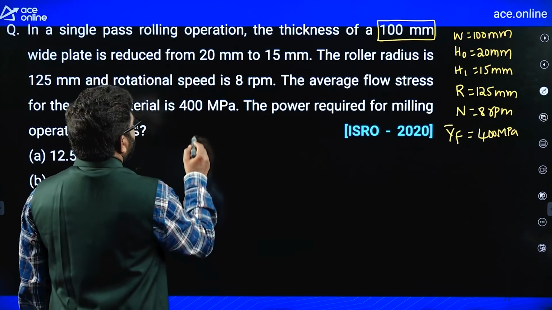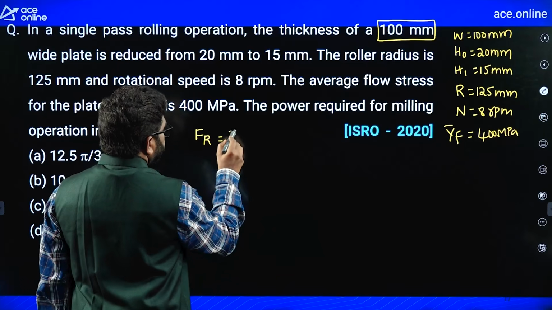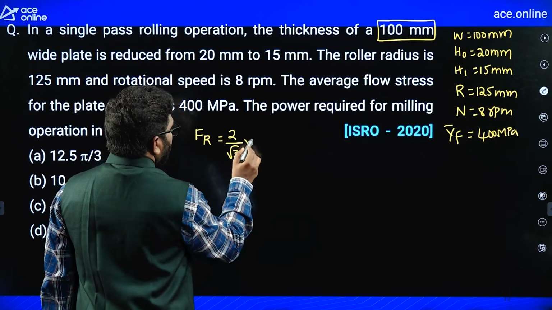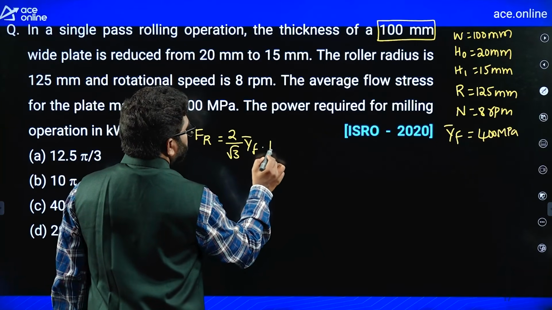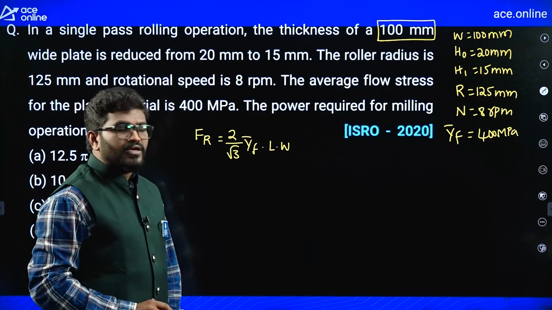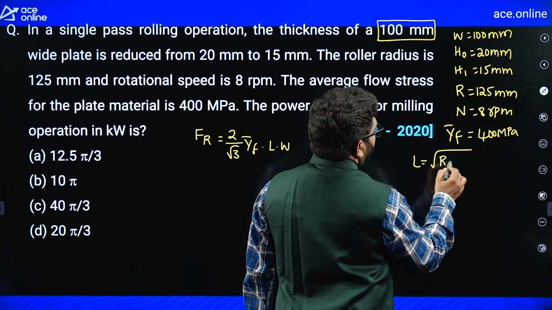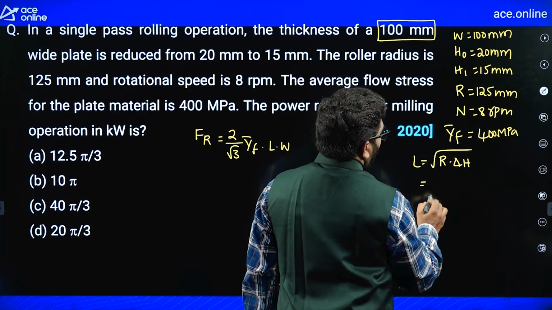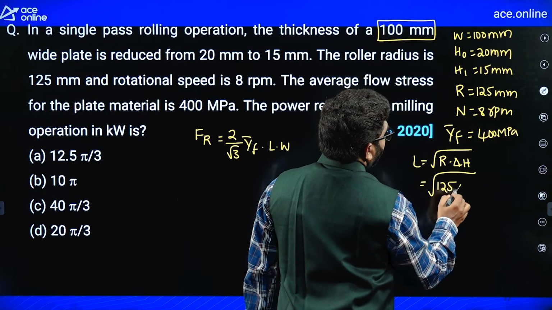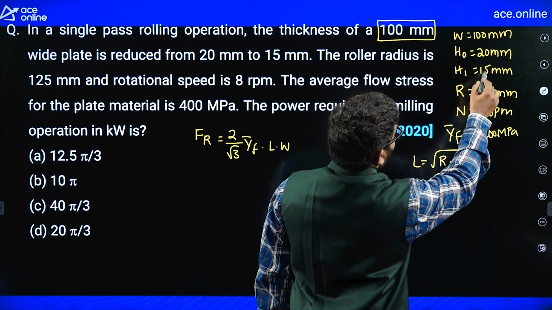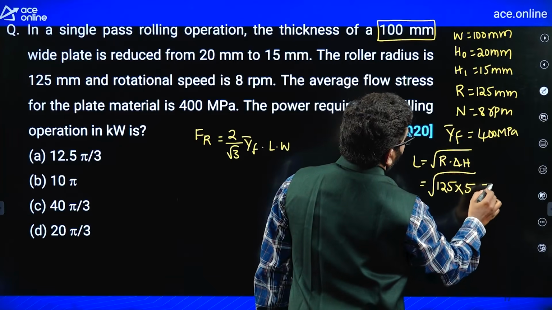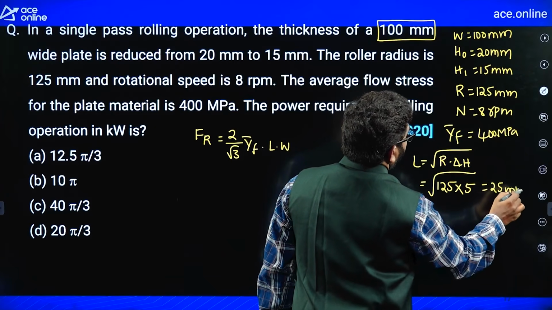First of all, rolling force is equal to 2 by root 3 y bar f into projected area L into W. L is the length of the deformation zone, under root R into delta H. So R is equal to 125 into delta H, which is 20 minus 15, 5. So I'll get 25 mm.